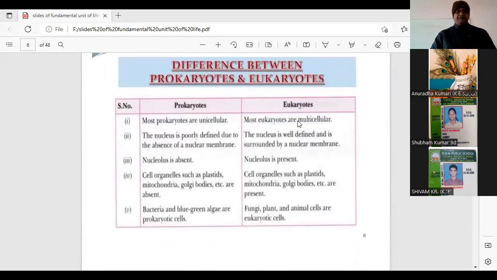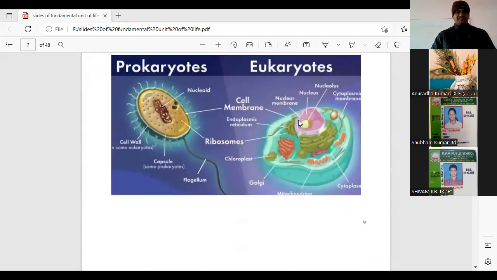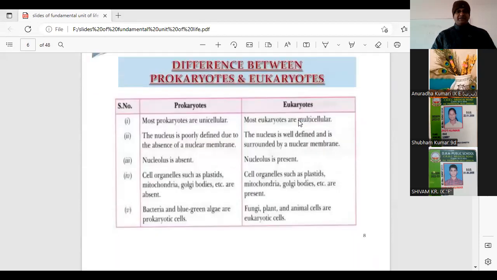Now, before going into the different types of cells, students, how many types of cells do we know? We know two different types of cells. One is the prokaryote and the other is the eukaryote. Now, what is a prokaryotic cell?